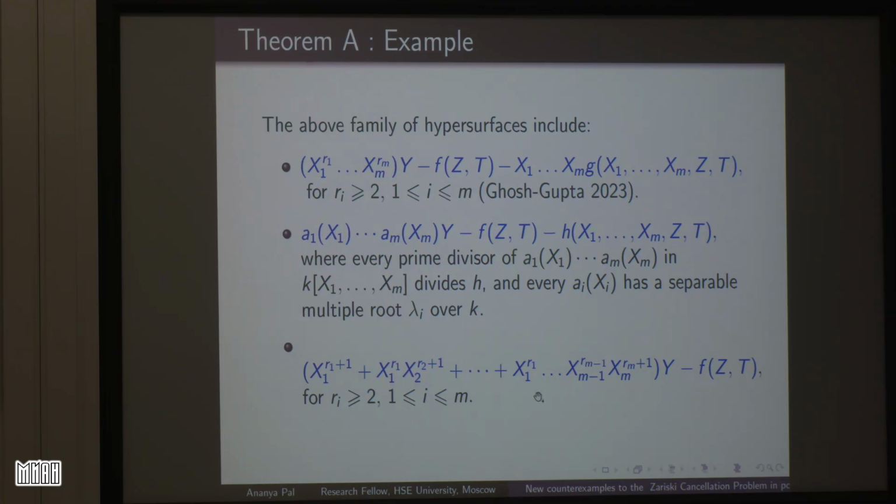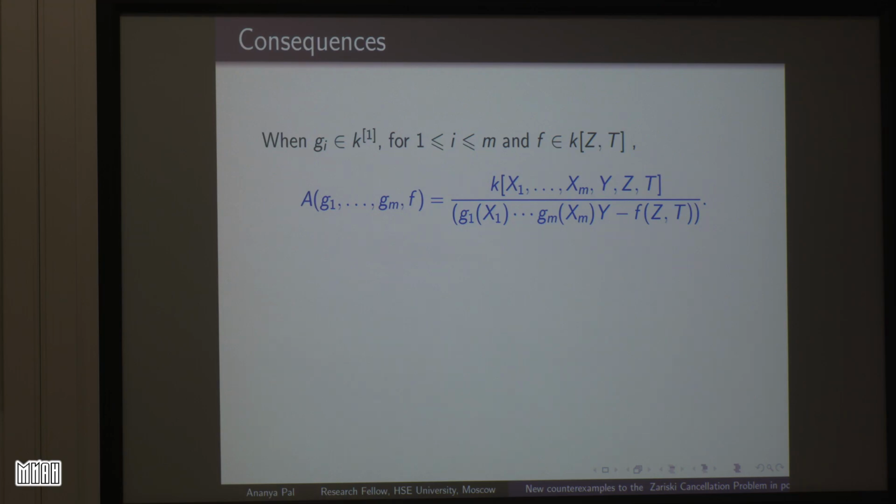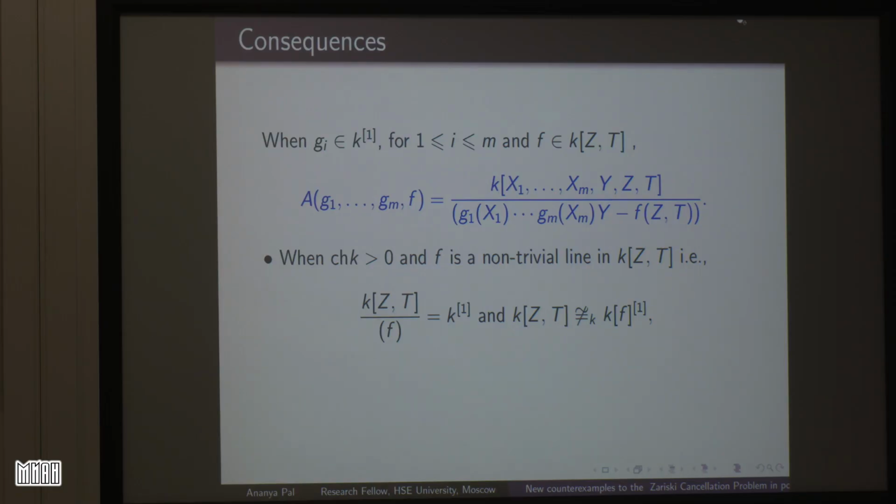Now let us quickly jump to the conclusion, consequences. Remember this, we have already defined this. So from this theorem A, if we take the characteristic of the field to be positive and F to be a non-trivial line, this is the definition of non-trivial line, then by theorem A, the equivalence of 2 and 3 guarantees us that this kind of A with this kind of F is not a polynomial ring.